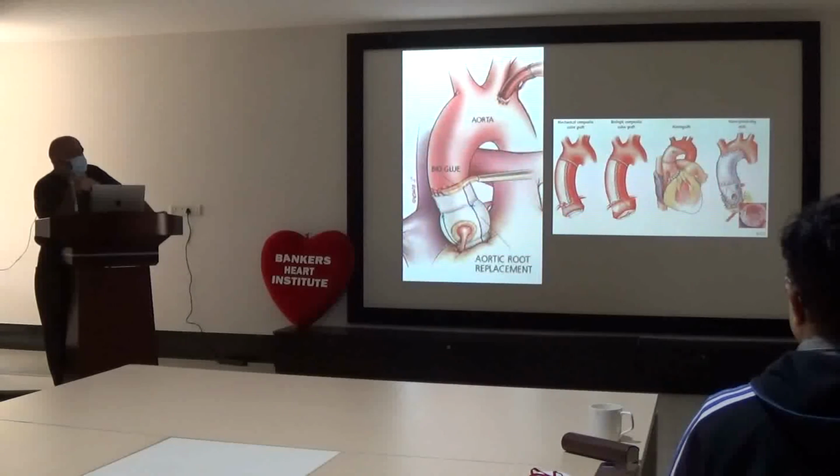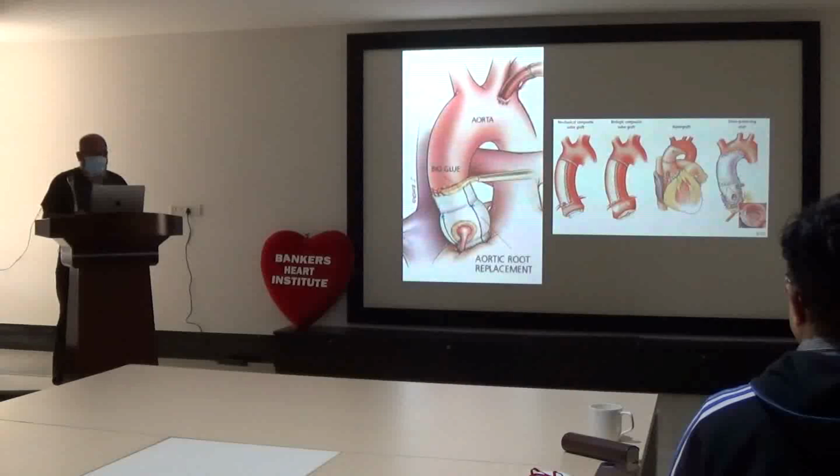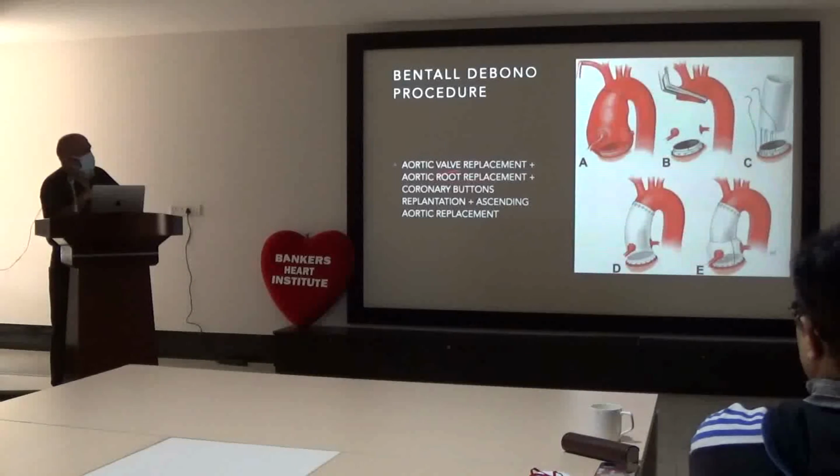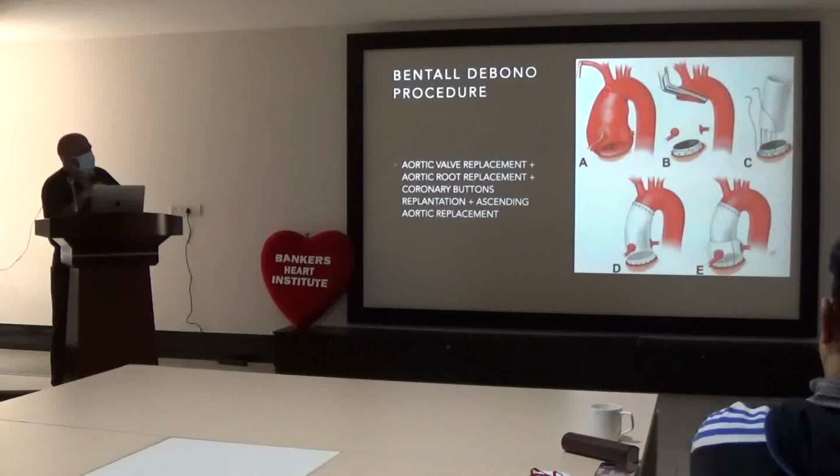When you replace the ascending aorta with the root and valve replacement, it is called the Bentall de Bono procedure. So this is the Bentall de Bono, in that the aortic valve replacement, aortic root replacement, coronary button reimplantation plus ascending aortic replacement. So you excise this whole tissue, remove the buttons, replace the valve, then suture the graft. After graft suturing, then proximal anastomosis, and then you apply both sides.